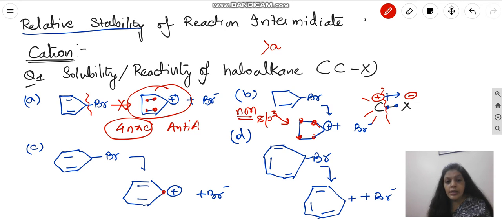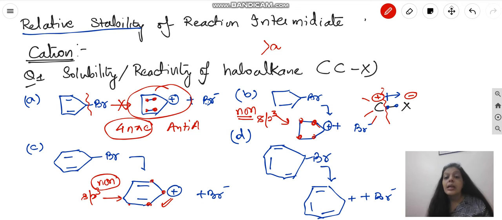Here, do we have resonance? Yes, we have. Plus single double, plus single double, but here we have also sp3 hybridized carbon, so this is also non-aromatic. So bachcho, both are non-aromatic, but this has resonance and the B wala part has no resonance.